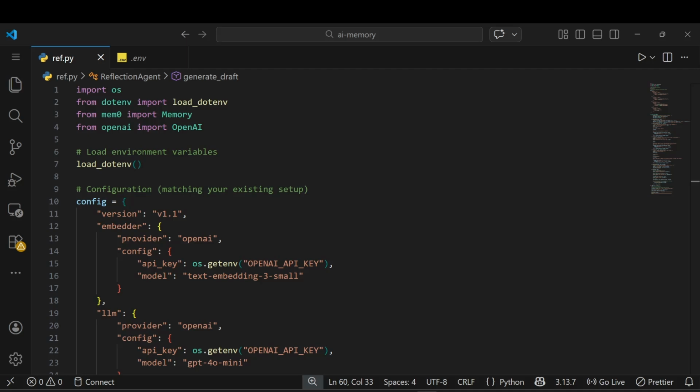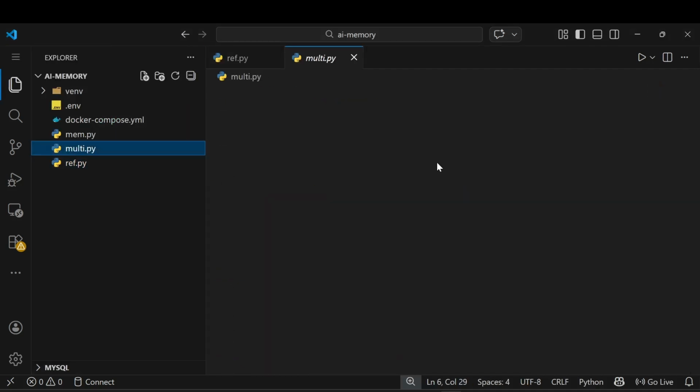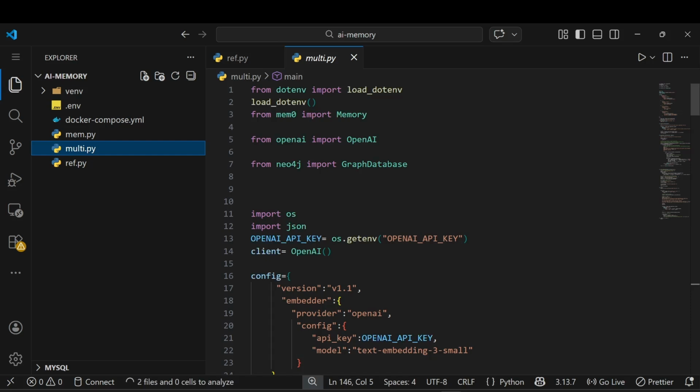So let's see, I already wrote the code. You can see the entire code here. A lot of things we can take from other files. Like in the last video we built a multi-hop agent, and in that case we already have our configuration ready. You can see we install our dependencies, nothing else. Let's see what happened. We can take a lot of things from here.